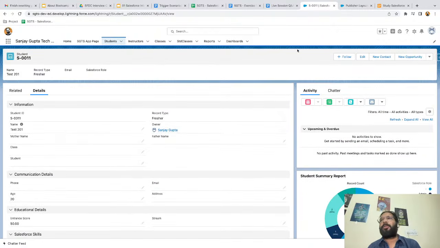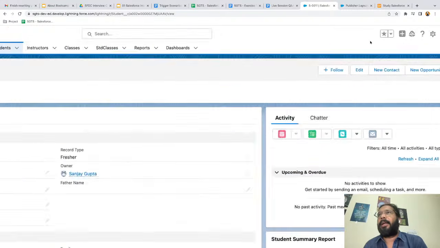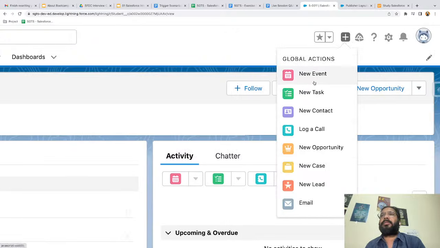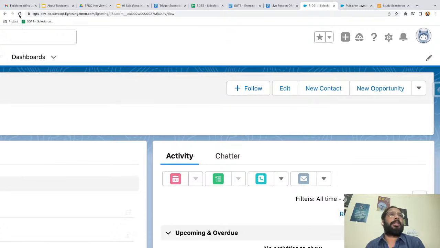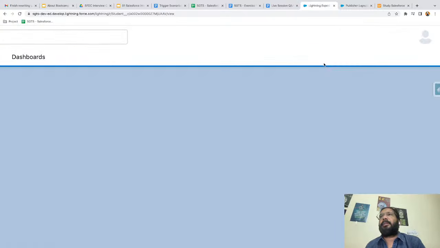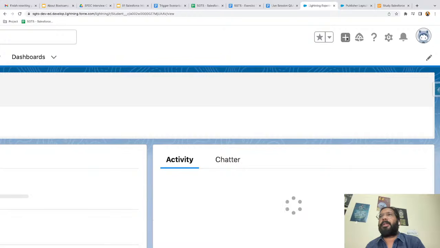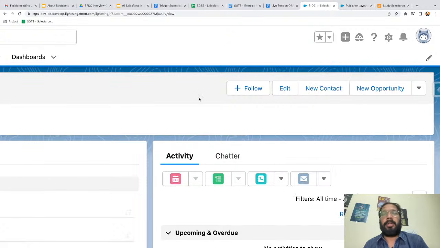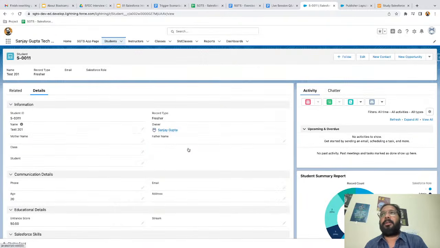So this way, I hope you understood how you can create any global action. And if you are on any application, if you click on this plus, all your actions will be available. So here I need to refresh this page so that changes will be reflected. So I am clicking on plus and you can see new student option is available, right? So this way, I hope you understood how we can create global action, and it is a very useful tool, and in projects we generally use it.